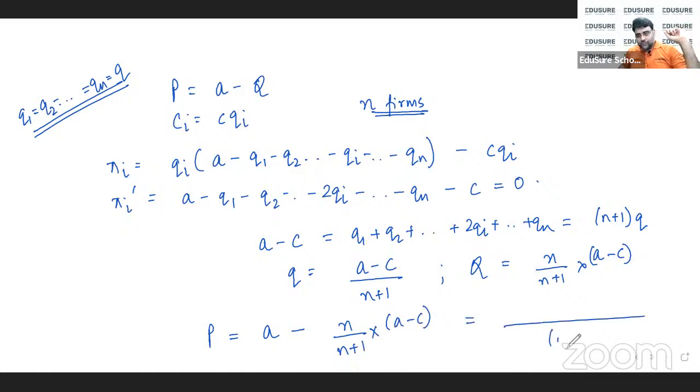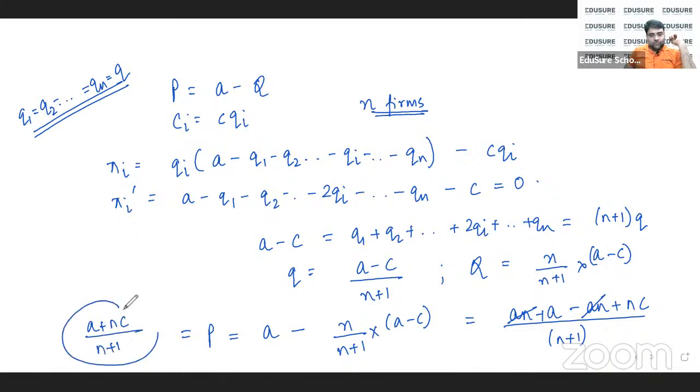That is AN plus A minus AN plus NC, divided by N plus 1. So P is basically (A plus NC) divided by (N plus 1). This is the equilibrium price: (A plus NC) by (N plus 1).